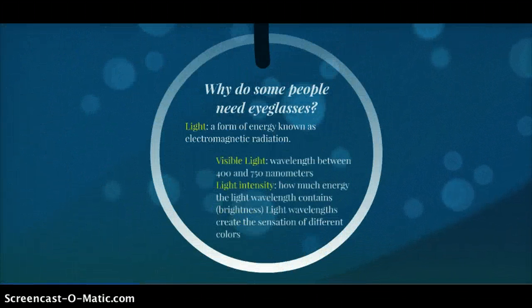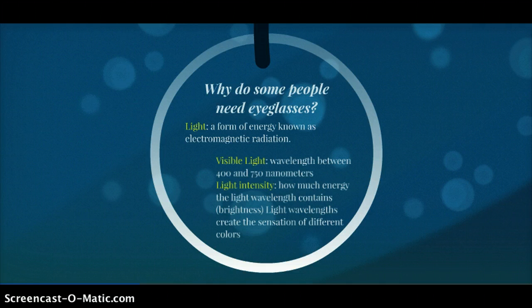Why do some people need eyeglasses? Light is a form of energy known as electromagnetic radiation. Most electromagnetic radiation passes through space undetected by the human eye. Visible light is electromagnetic radiation with wavelengths between 400 and 750 nanometers. Light can be referred to as either light waves or light rays.